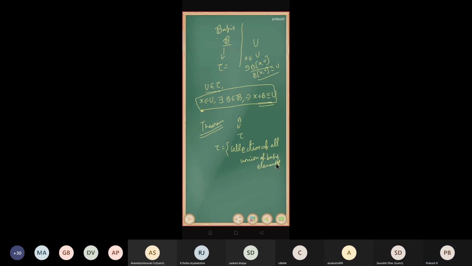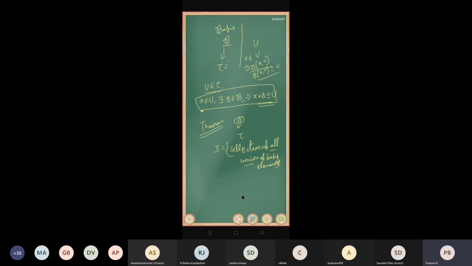So you are going to take arbitrary elements of B and take their union, and this collection is called tau. This is another way of generating a topology from the basis. So there are two ways to generate a topology from the basis.